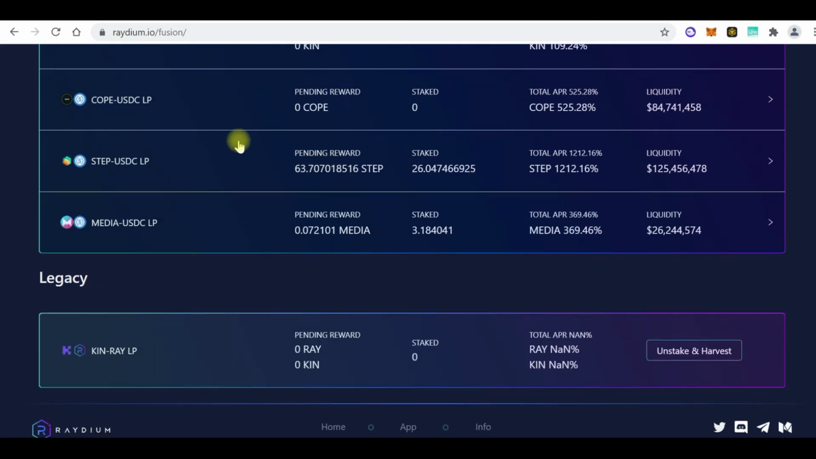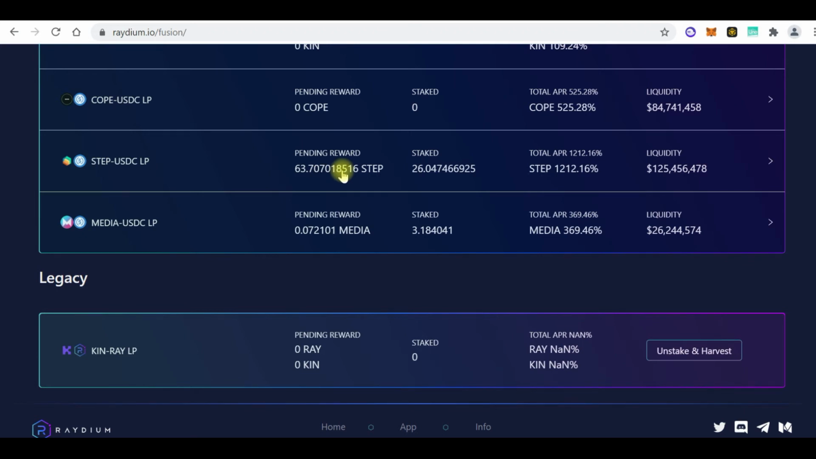So I already provided liquidity for Step USDC, and I staked that LP token here. That LP token is 26. That doesn't mean I have 26 Step. No, it's more than that, but it just gives you a number. So that is what you stake. So I staked it, and I've been able to farm 63.7 Step. You understand? So that is where the farming comes in.